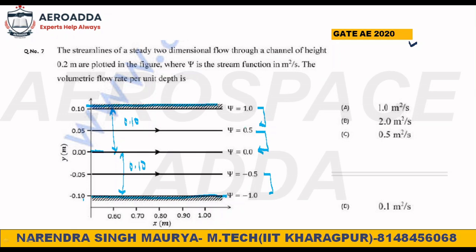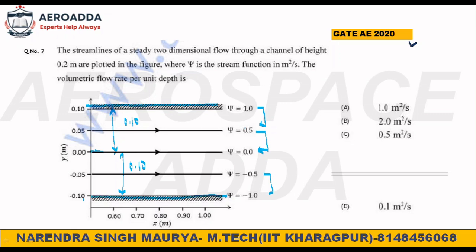What we are learning is not necessarily the same line that will be asked to you in the examination. A small twist they have given here. What is the twist? Generally, we know that between two different streamlines, whatever the flow is, it is basically the volume flow rate per unit depth.